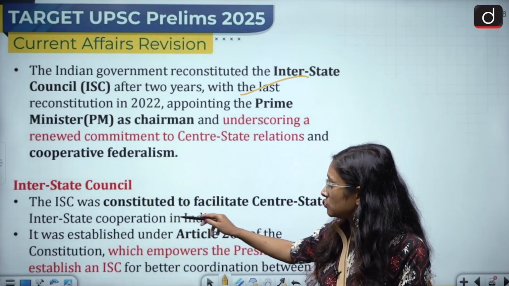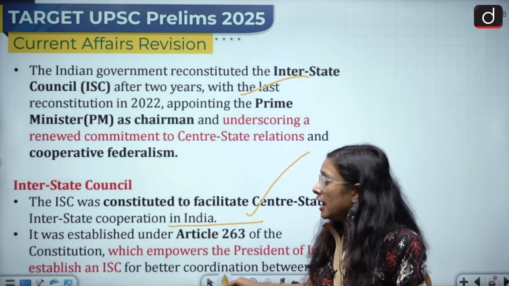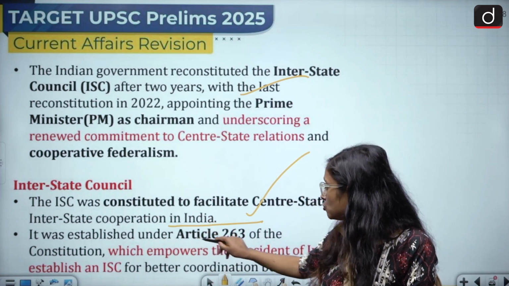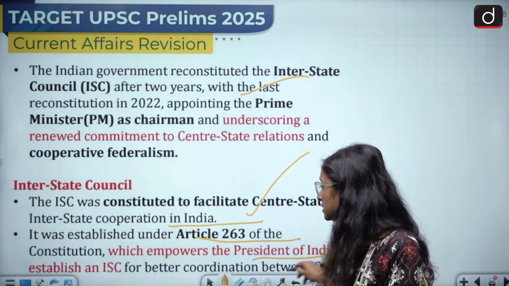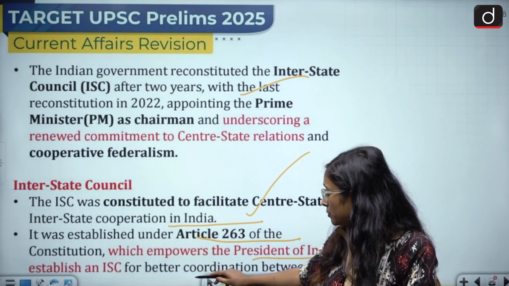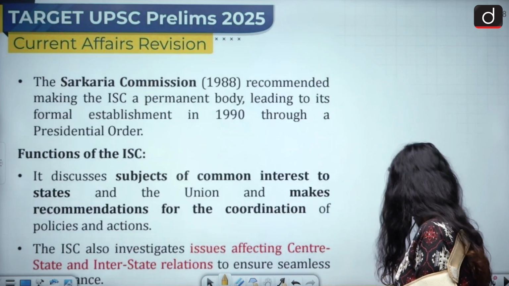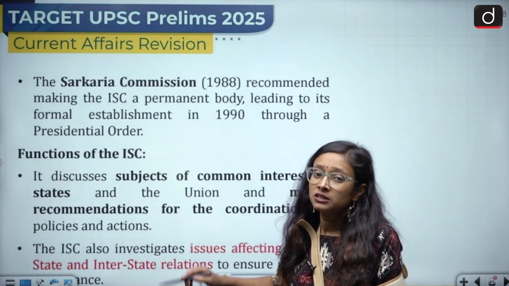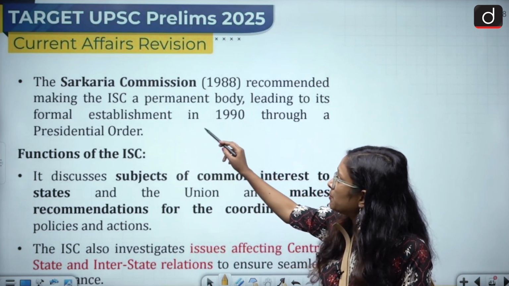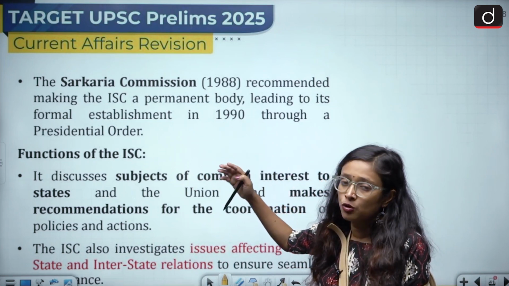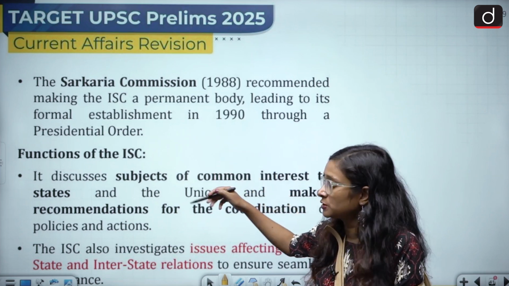The Interstate Council was constituted to facilitate center-state and interstate cooperation in India, and it was established under Article 263 of the Indian Constitution, which empowers the President of India to establish an Interstate Council for better coordination between center and state. So who is the chairperson of the Interstate Council? You have to comment down. Then after the recommendation of the Sarkaria Commission, the ISC, a permanent body, was proposed in 1988, but it got established in 1990 after a presidential order.